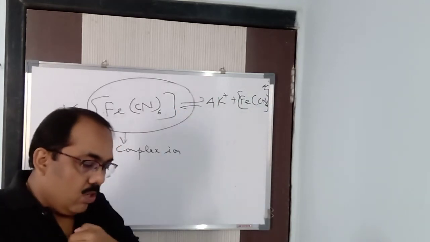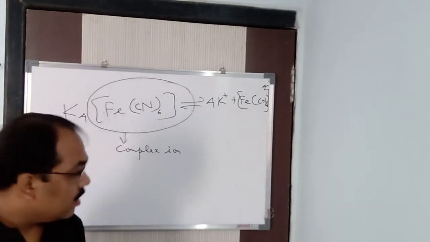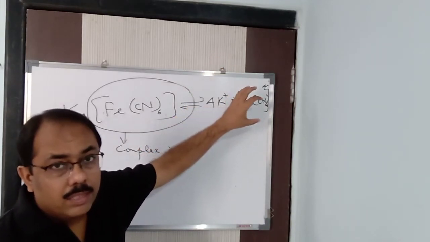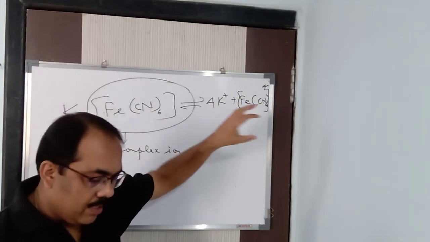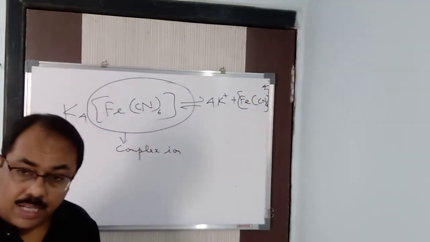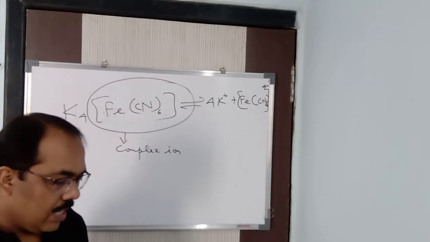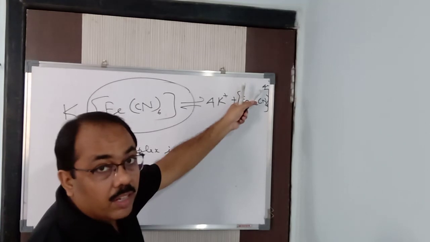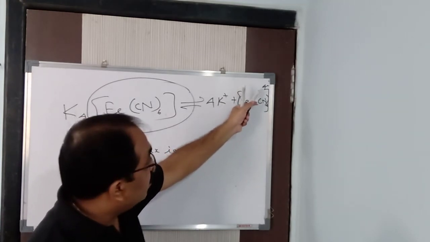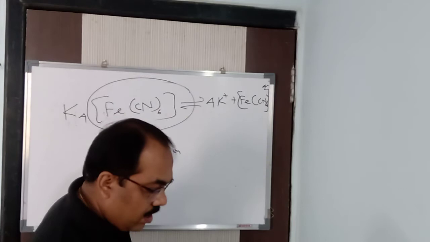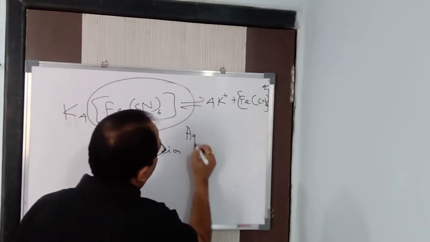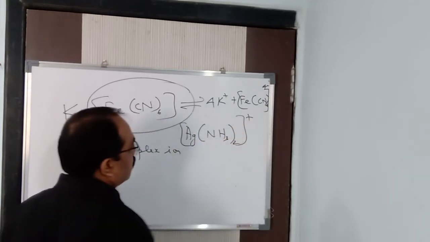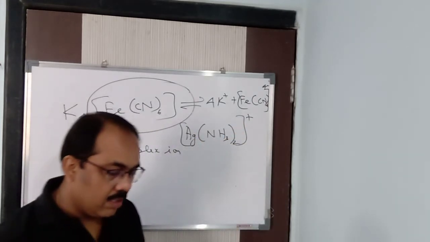Now next, this complex ion can be a cationic complex or an anionic complex. At the same time, we can also have a neutral complex. This particular one is an anionic complex. Listen carefully here: you can see the negative charge, so it is an anionic complex. Similarly, we can have a cationic complex like [Ag(NH3)2]+. This is called a cationic complex.